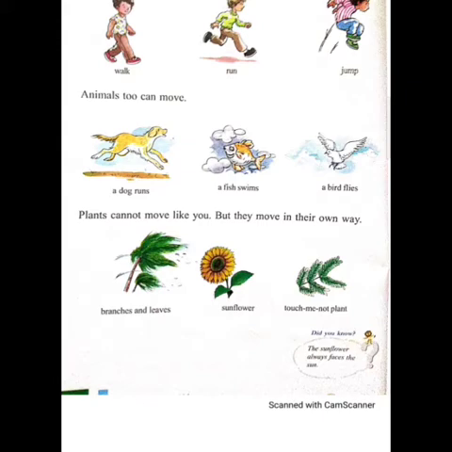Now, what do you mean by living things can move on their own? All living things show some sort of movement. They can move their body parts. Plants usually don't move from one place to another but can move their parts. All living things show internal movements and some living things show external movement too, such as walking, jumping, flying, swimming, etc. Clear?